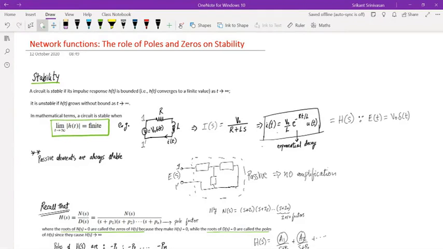Okay. So this is just a simple example to elucidate the concept of stability. If I ask you in an exam whether this circuit is stable or not, what you have to do is apply an impulse function, find the Laplace transform, and based on that find the impulse response, and then tell me whether, as t tends to infinity, it tends to some finite value. It need not be 0, it can be a finite value.